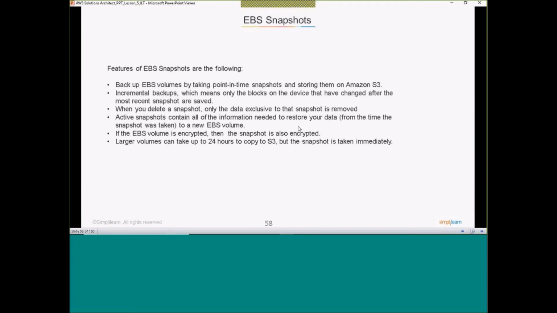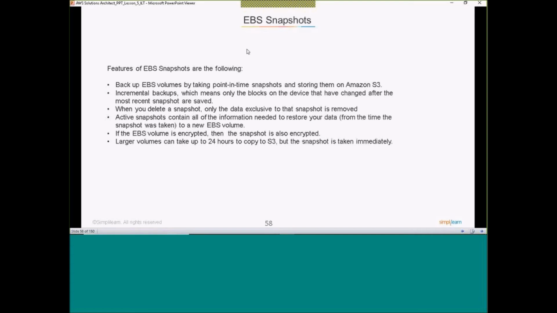So let's see how we can take the EBS snapshot and what a snapshot is. In short, a snapshot is a backup. Is there any option to send an email once an EC2 instance is created to keep the details? Yes, we have to integrate the service, Mahi. We have to integrate SNS or SES, we can do that. We will see that in the application services topic.